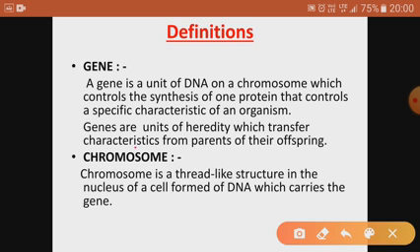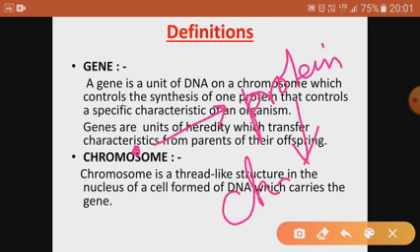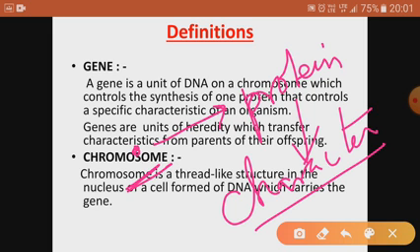So gene controls the synthesis of the protein, and protein shows the expression for the specific character. So for one character we have got one gene, and these genes ultimately express in the form of the protein.